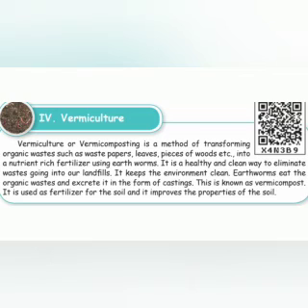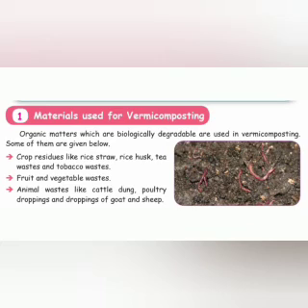Okay students, now we will see the materials used for vermicomposting. Organic matters which are biologically degradable are used in vermicomposting. Some of them are given below.